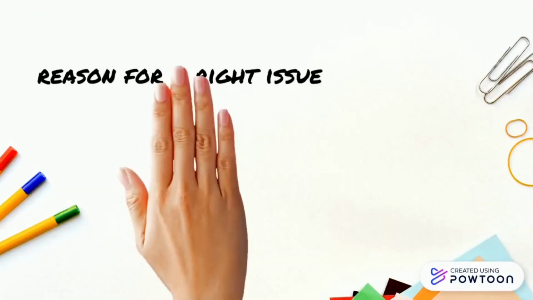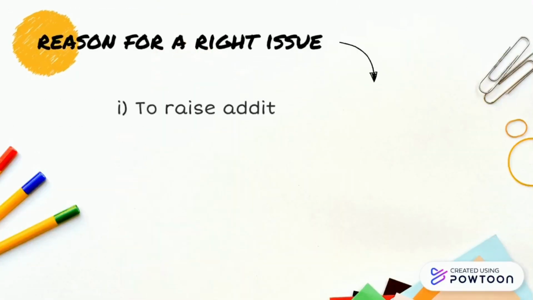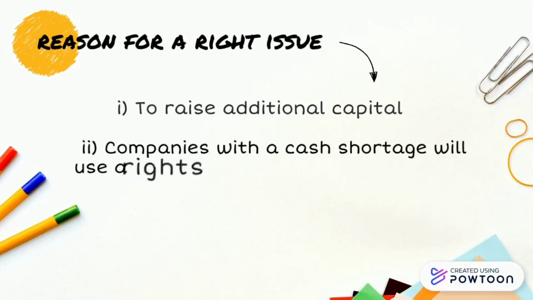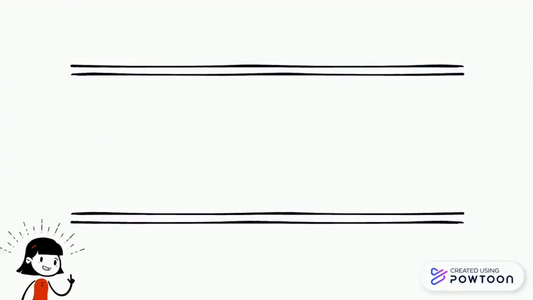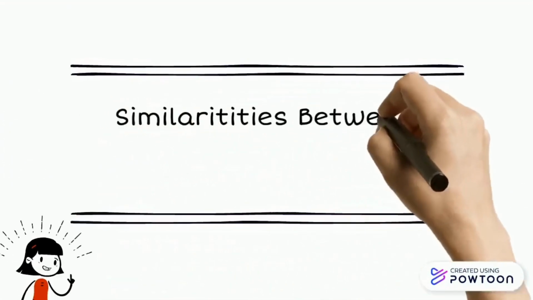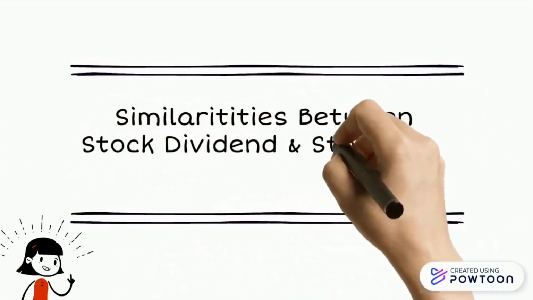The reasons for a right issue. Firstly, to raise additional capital. The issuing company is able to raise capital in a shorter time period compared with a public offer of new stock. Secondly, a company with a cash shortage will use right issue to increase their cash flow and pay off existing debt. Okay, now we move on to similarities between stock dividend and stock split.